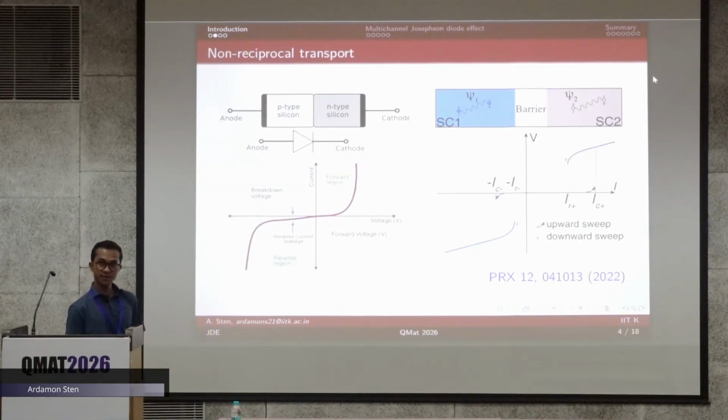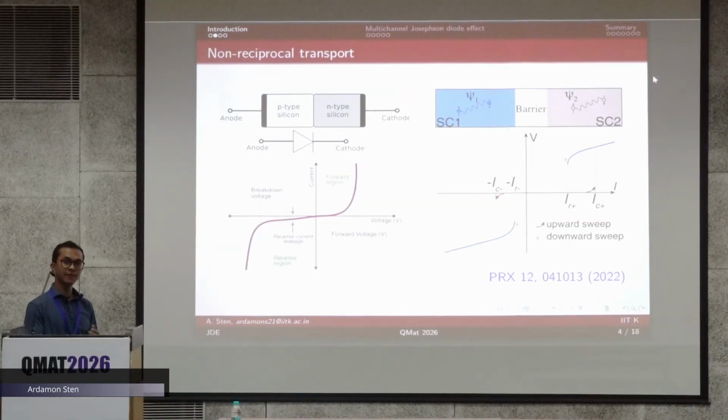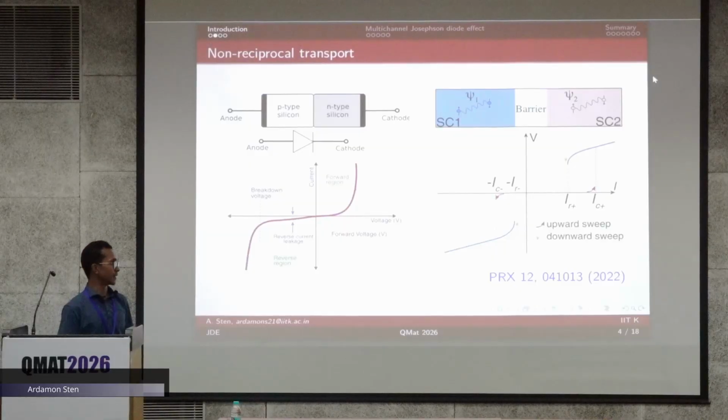A Josephson junction is basically a device which consists of two superconducting regions, SC1 and SC2 here, separated by a thin barrier, which can be a thin insulating region or a normal region. The left and right superconductors can have order parameters psi1 and psi2, which have different phases, phi1 and phi2. The difference in the coherent phase of these superconducting states drives a current through the barrier even without any externally applied voltage. That is called the Josephson effect.